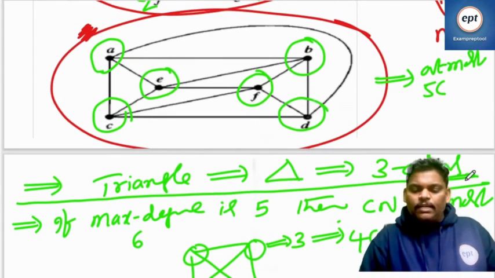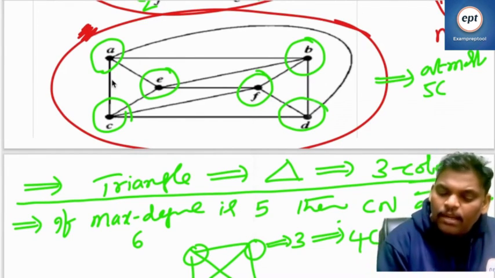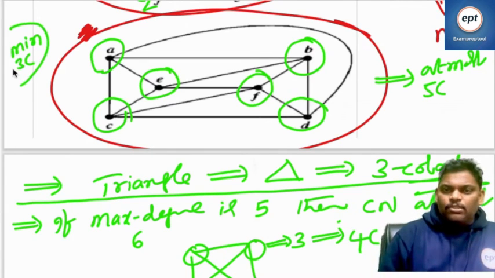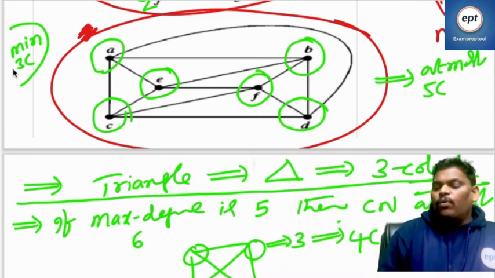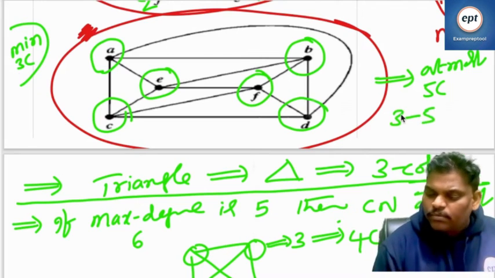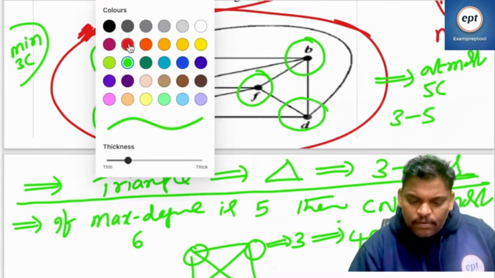Let's check what is the answer. Please be careful. One more thing, a triangle is also there. So minimum 3 colors. Because of maximum degree 4, at most 5 colors. Because of the triangle, minimum 3 colors. So the answer is 3 to 5. Let's check what is the answer.